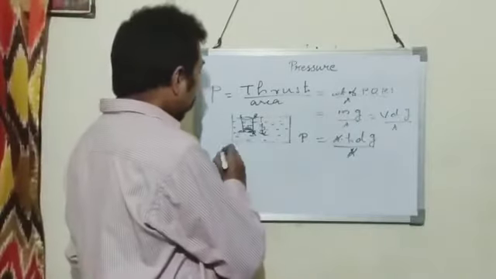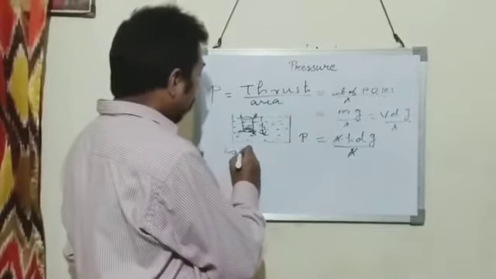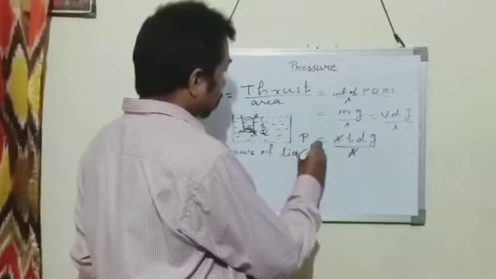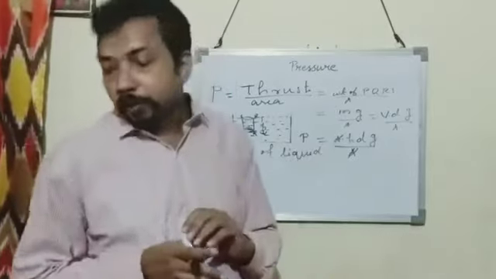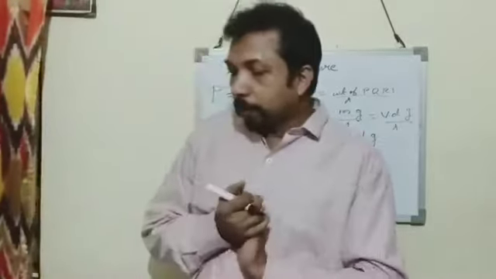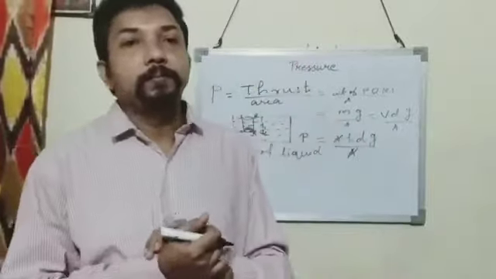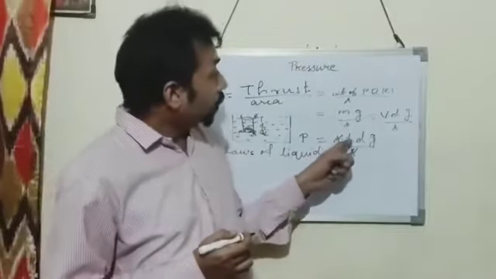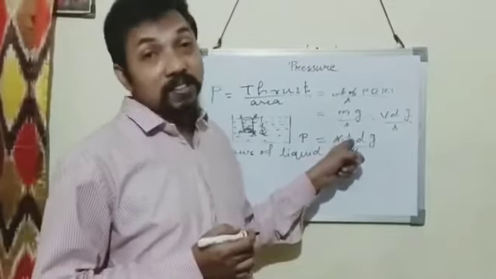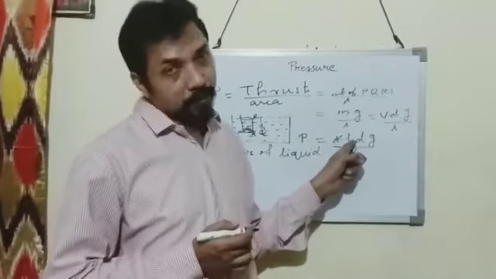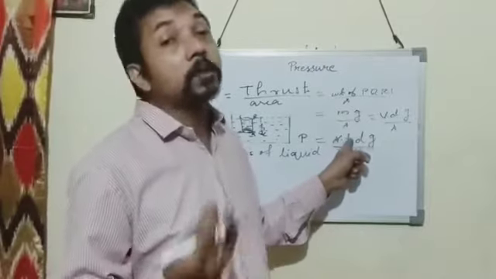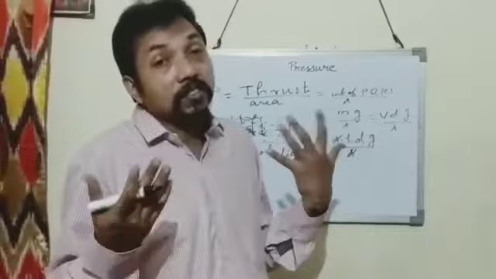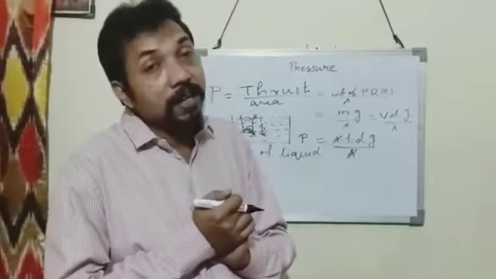Now we see the laws of liquid pressure. From this formula itself you can see, liquid pressure increases with increase in depth or height. H stands for height or depth.